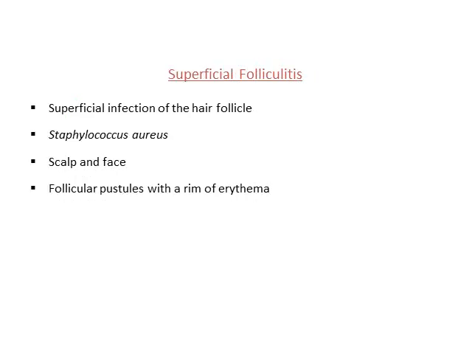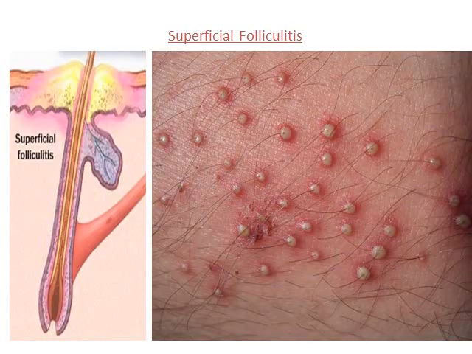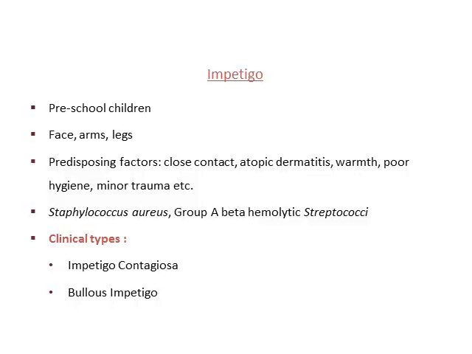Superficial folliculitis is the superficial infection of the hair follicle. Caused mainly by Staphylococcus aureus, and the most common site involved is scalp and face, where you see follicular pustules with a rim. This is a photo of superficial folliculitis, where wherever there is a hair follicle, at the base of the hair follicle there is a pustule, and surrounding that there is a small rim of erythema. This is folliculitis. If you see a cross section, this is a hair follicle, and at the top there is a collection of pus material, which is giving the picture of folliculitis.